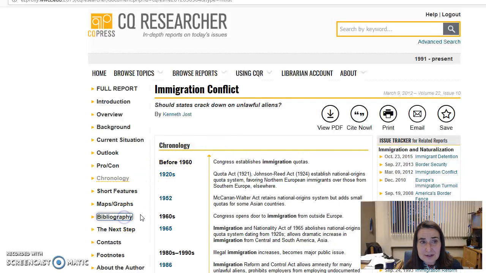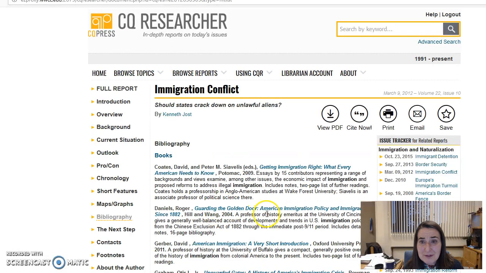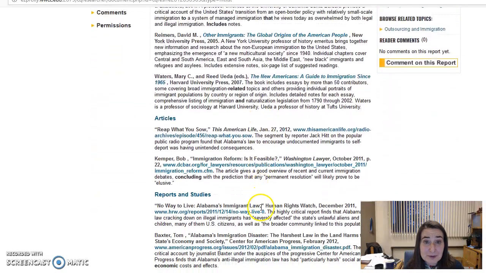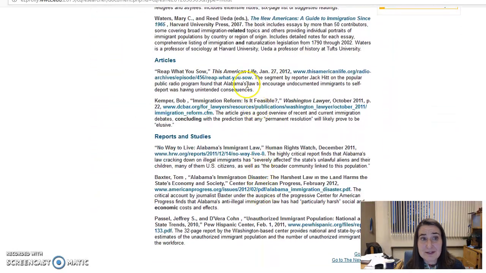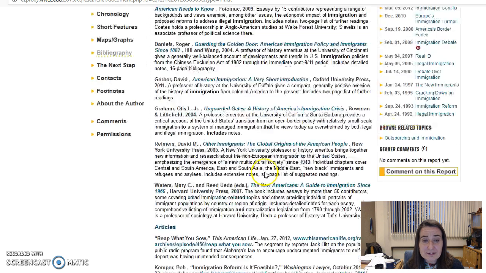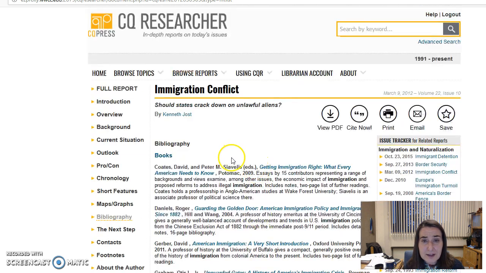And there's also finally a really great bibliography. I find the bibliography extremely helpful because they often link out to specific things. So this will link to some articles, and this one looks like it came from a radio report. This is from a publication called Washington Lawyer. The title, Immigration Reform, is it feasible? So that might be really interesting to look at their discussion about what are some reform solutions, if that's your question. And then the rest are direct links. So it's a pretty useful tool.